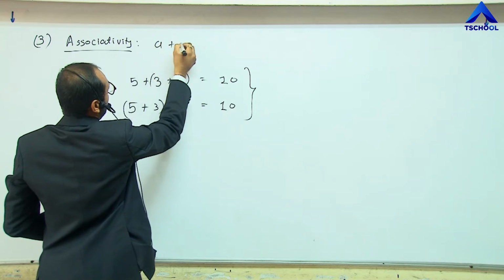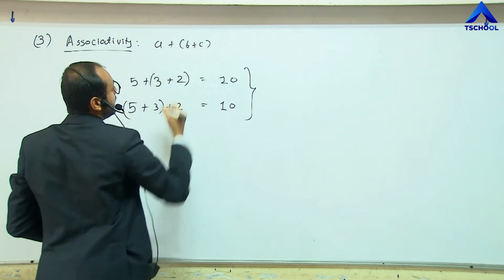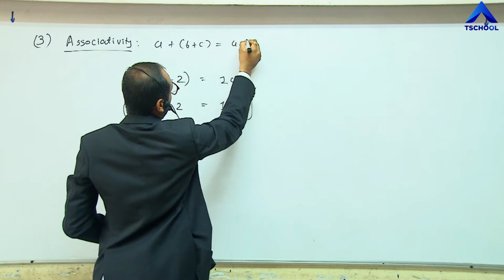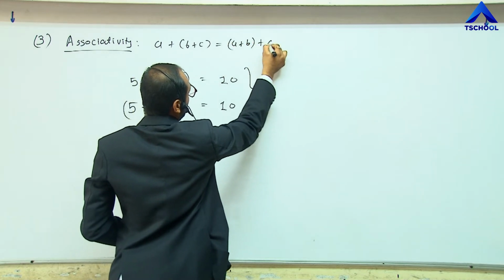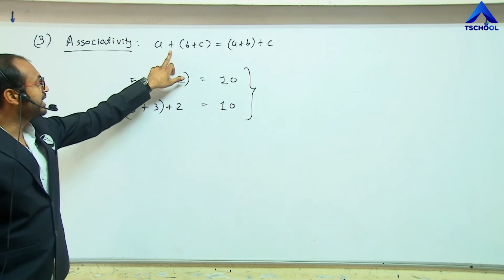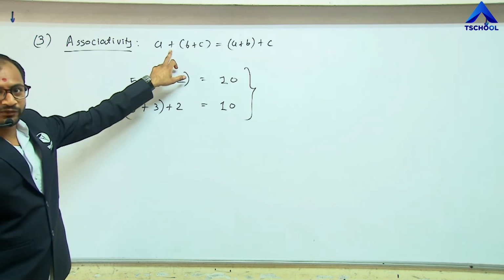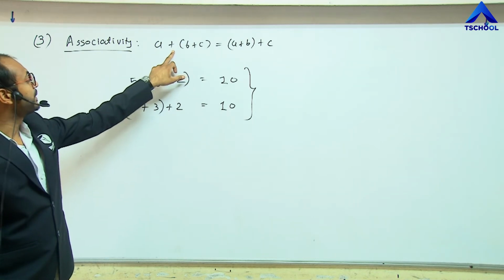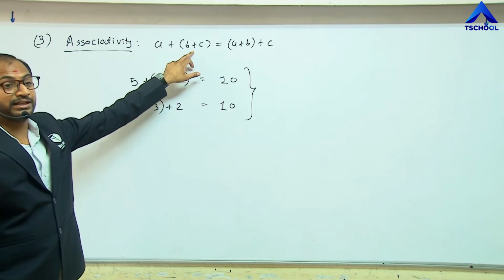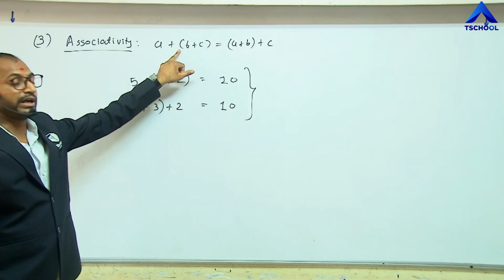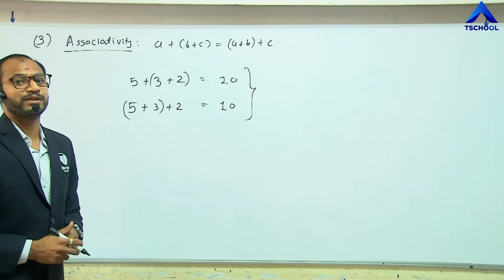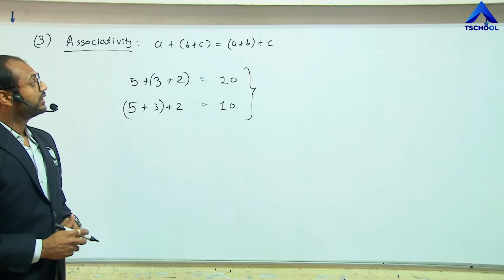like A plus B plus C should equal A plus B plus C, with the grouping changed. Here the operation may change. Right now we are taking the addition operation, but sometimes it may be subtraction, multiplication, or division.